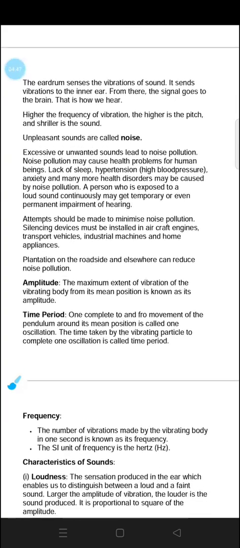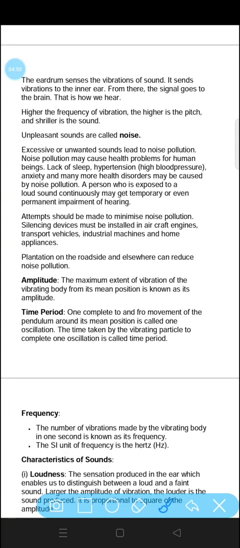Now, the eardrum senses the vibration of sounds. Our eardrum has the sensation of vibration. It sends the vibration to the inner ear. From there, the signal goes to the brain, and that is how we hear.